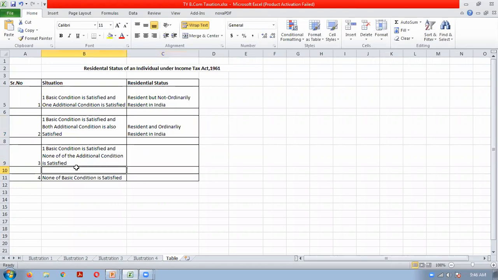Now come to situation number three. One basic condition is satisfied and none of the additional conditions is satisfied. So what will be the answer in this case? One basic condition means definitely he will be resident. Since in this case additional conditions are not getting satisfied, he will be resident but not ordinary resident in India.